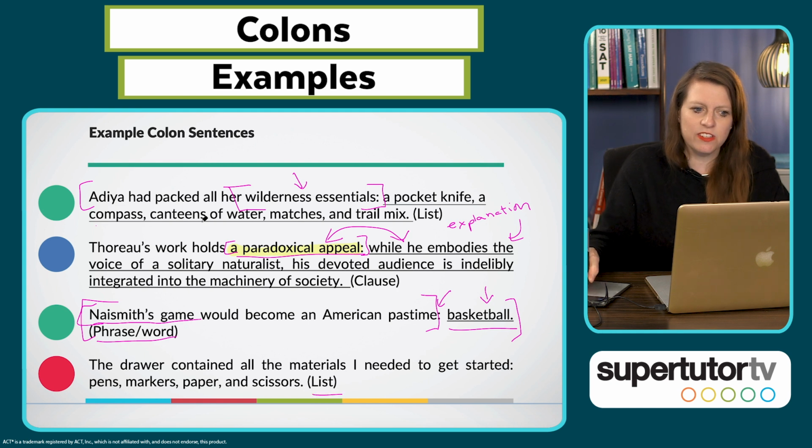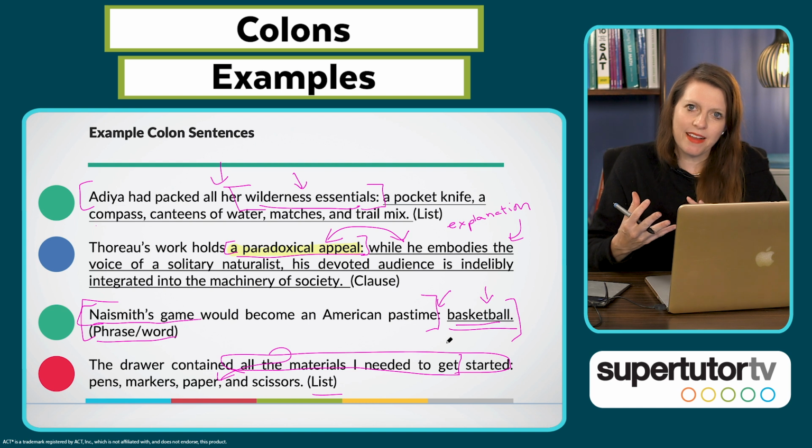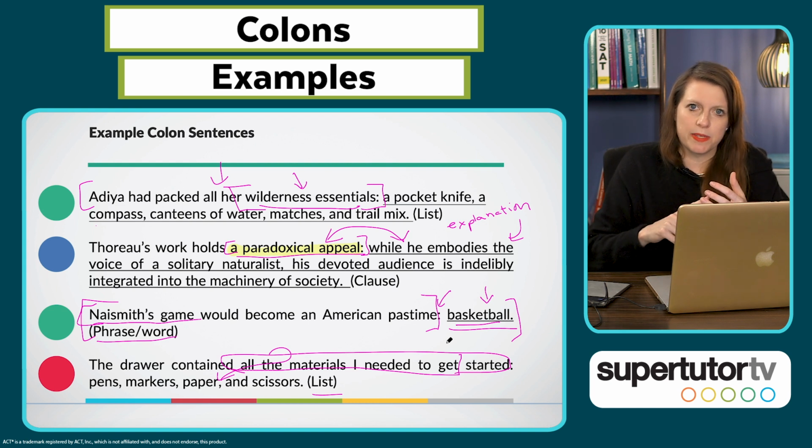And again, this is a list. This is very similar to the first one, right? The wilderness essentials, same thing. All the materials I needed to get started. What are all the materials I needed to get started? This is a list of all of them. So you can see we can use it with lists. We can use it with a clause. We can use it with two clauses. This is actually two clauses here. A lot of different flexible options on the back side as long as you're defining or describing something.